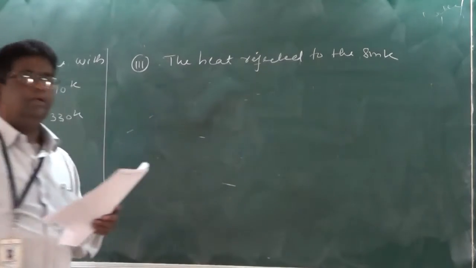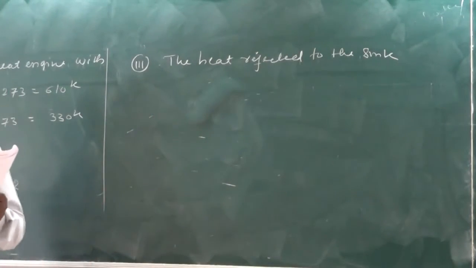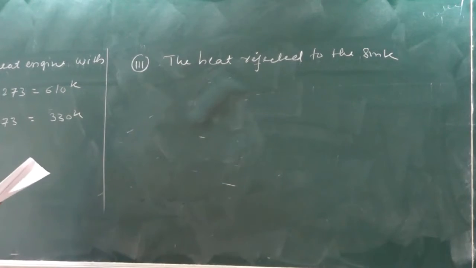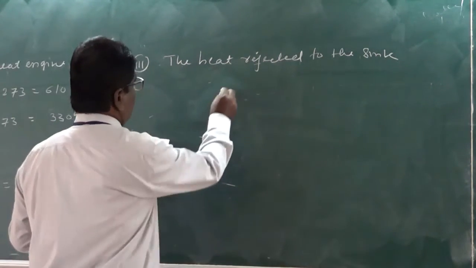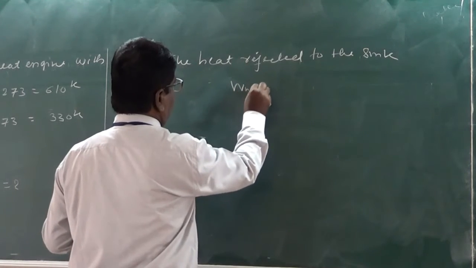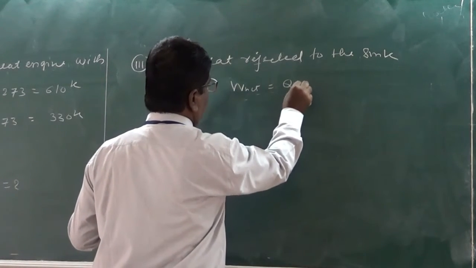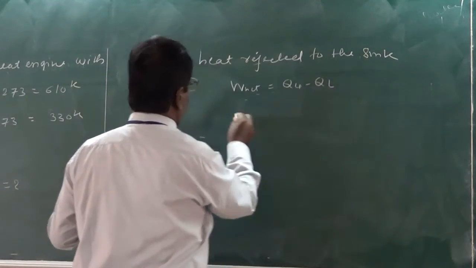So we know that W is equal to QH minus QL. W net is equal to QH minus QL.